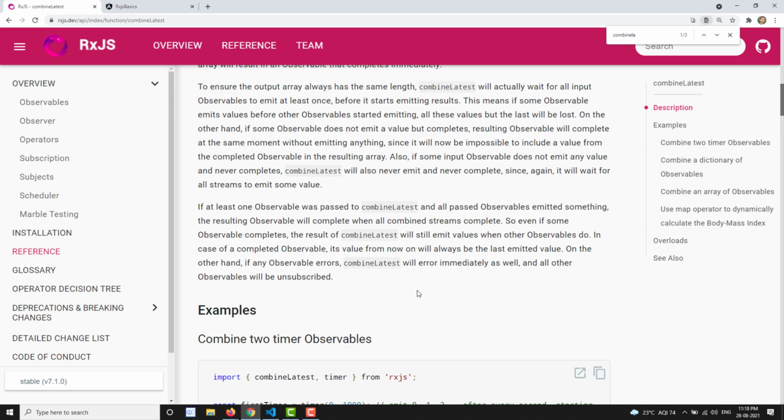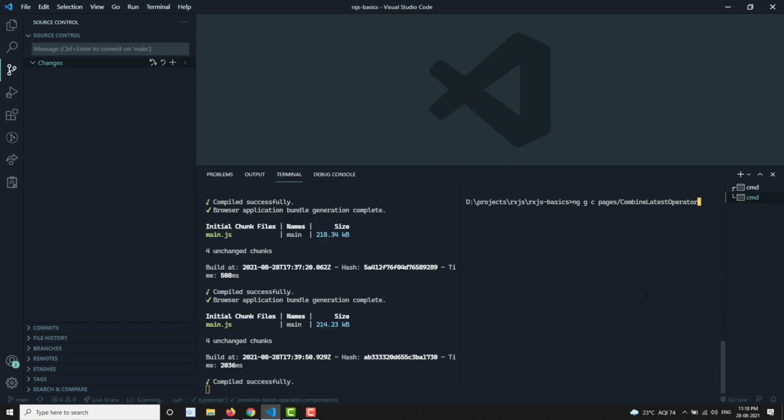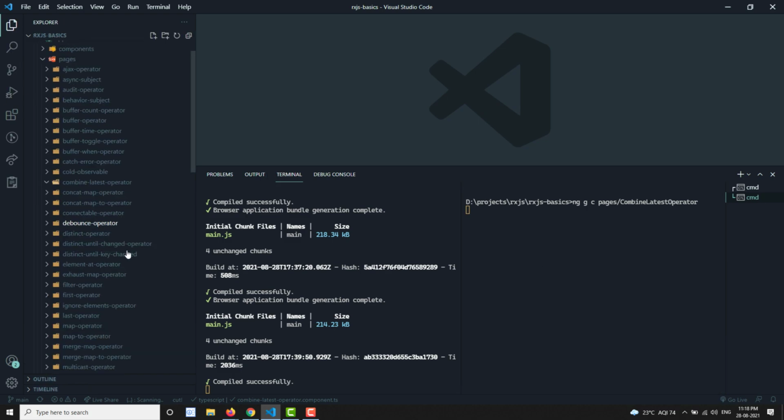Now let's see combineLatest in a practical implementation, how we can use this. Let's create a combineLatest operator. Actually, this is not an operator, it's a function, but let's think of it as an operator.